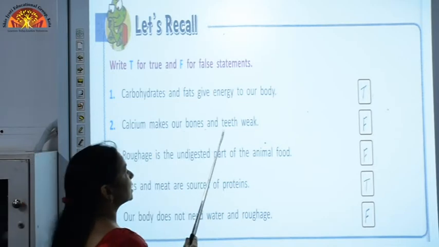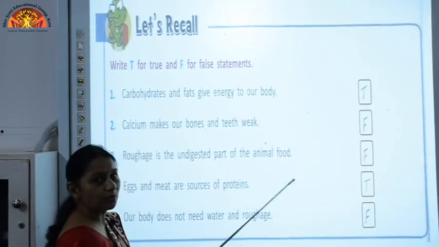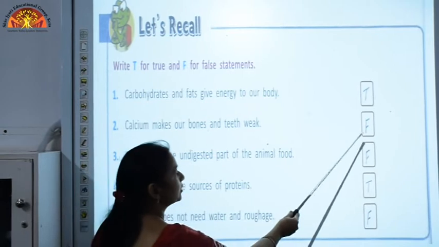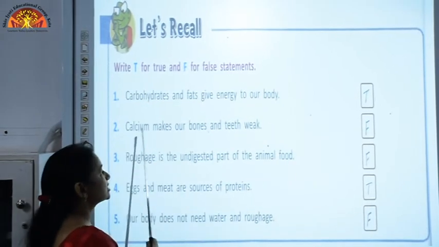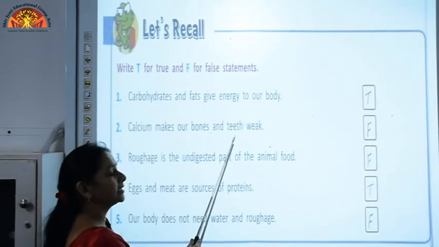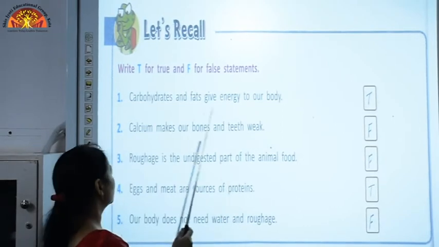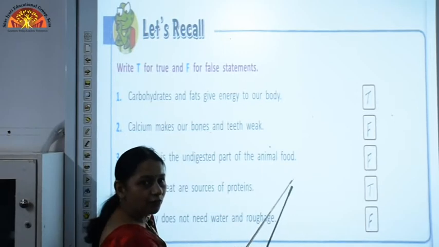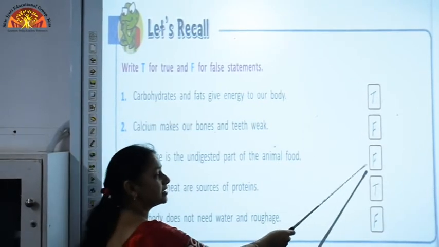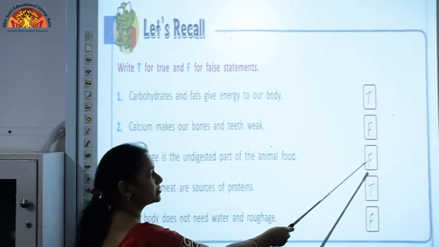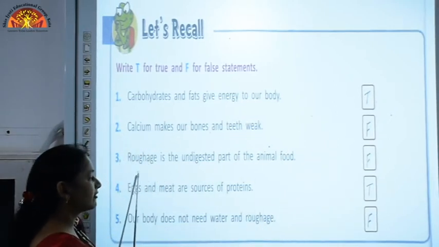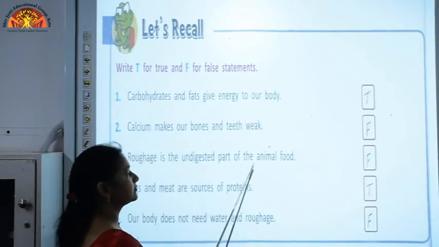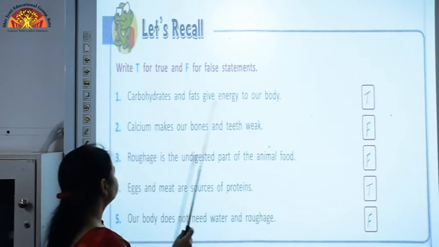Calcium makes our bones and teeth weak. No, this is a false statement. So, we are going to write F because calcium makes our bones and teeth healthy, not weak. Roughage is the undigested part of the animal food. Again, this is a false statement. We are going to write F for it because roughage is the undigested part of the plant food.